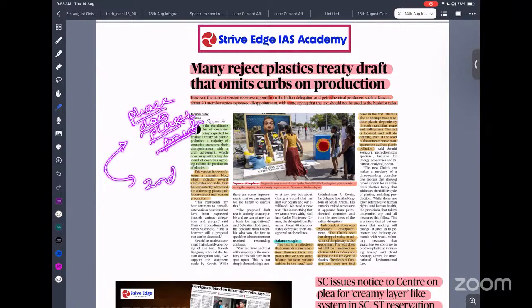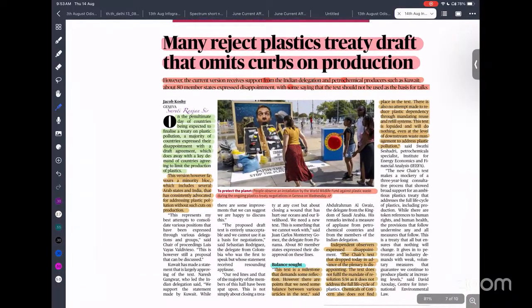The second group of countries are saying management of plastic pollution. We need to manage the plastic pollution to reduce the impact of plastic. The first group of countries are led by the developed countries, the European Union, and the second category are basically oil producing countries including India. They believe that if you start reducing production of plastic, it is going to impact the economy, employment, and so many sectors, because plastic is everywhere. Rather, we need to manage the waste.